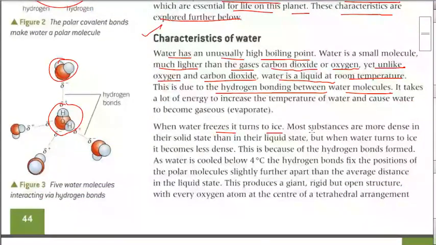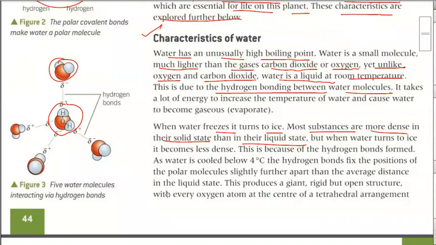it turns into ice. Most substances are more dense in their solid state than in their liquid state. Whenever a solid is formed, the mass remains the same, but the volume shrinks. The liquid shrinks whenever there is solidification, so the volume will decrease. Density is equal to mass upon volume, so density is inversely proportional to volume. If mass is the same and the volume is decreasing, then density will increase.